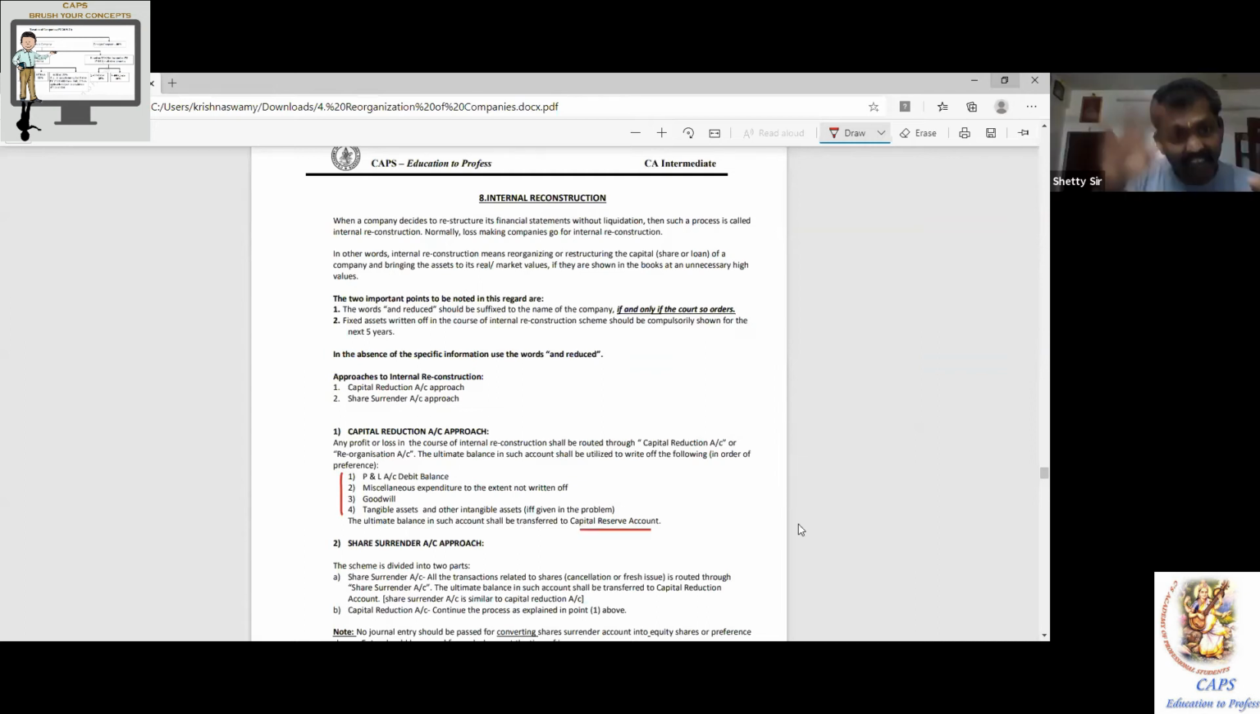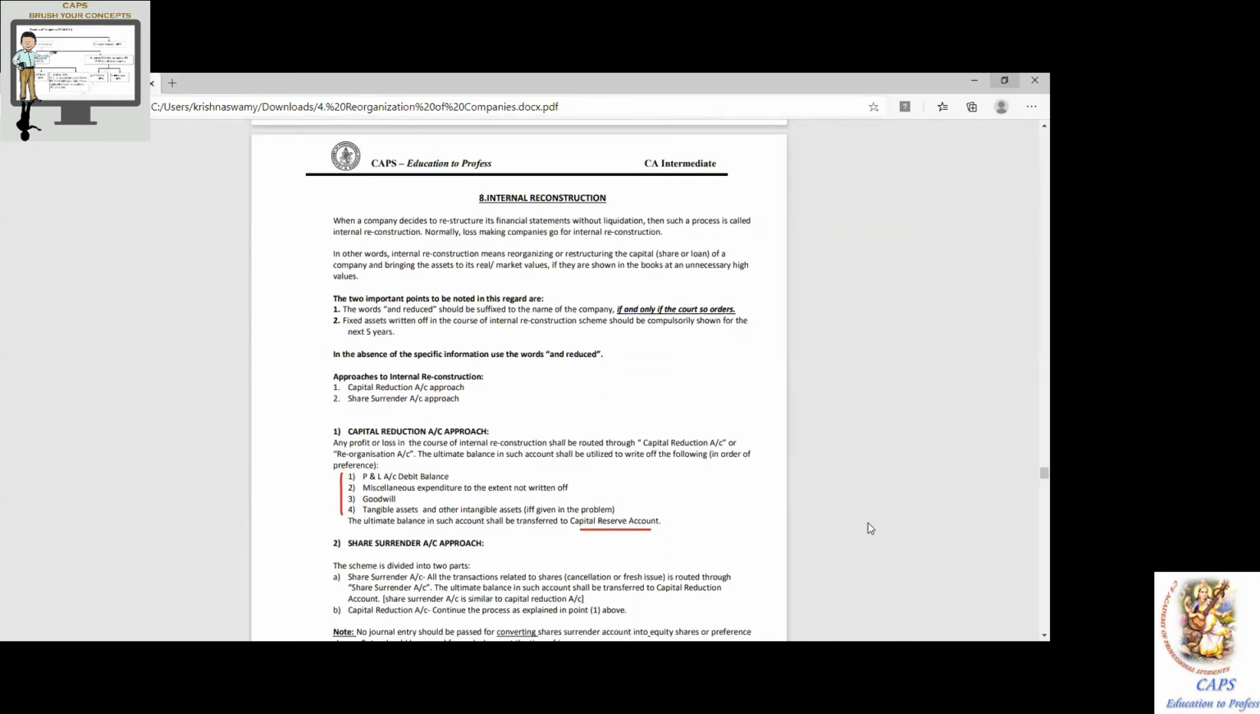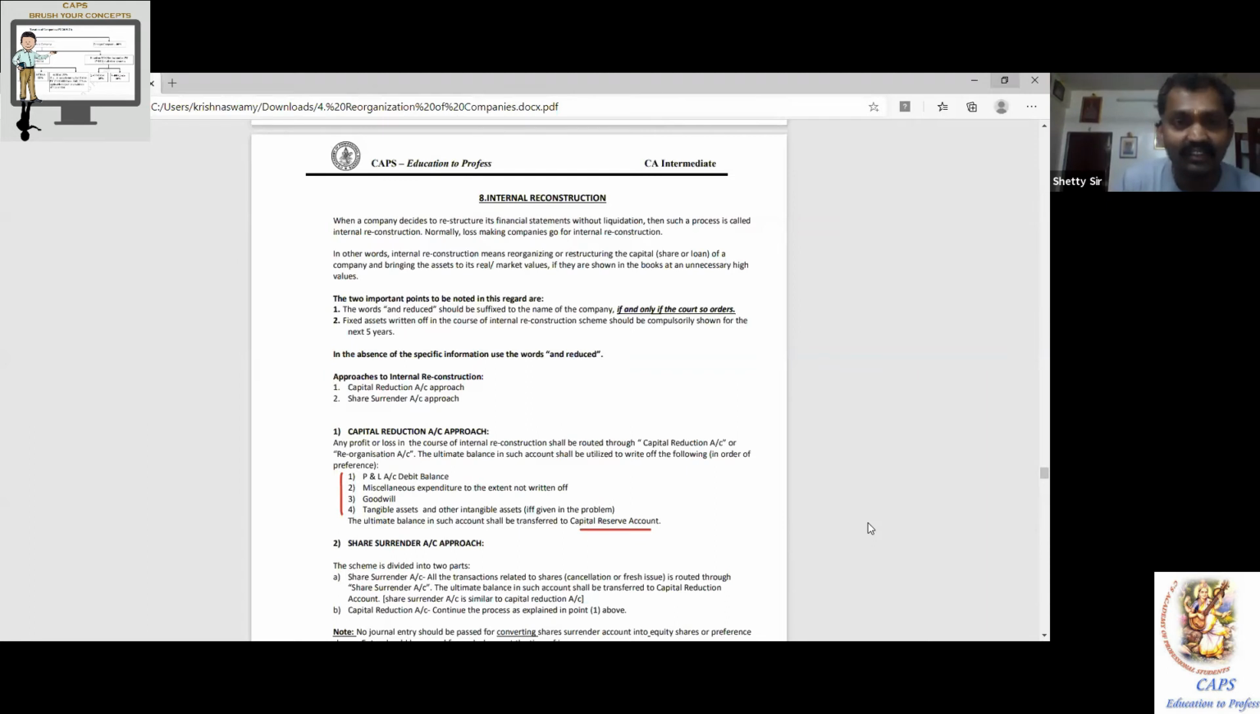The second approach is, do you have a scissor at home? Yes, sir. All of you have. So cut and paste. What I had, look at me. What I had is a statement like this, capital reduction account having, let us say, 10 line items. I will take a scissor and cut it in the middle. This is something different. This is called share surrender approach.